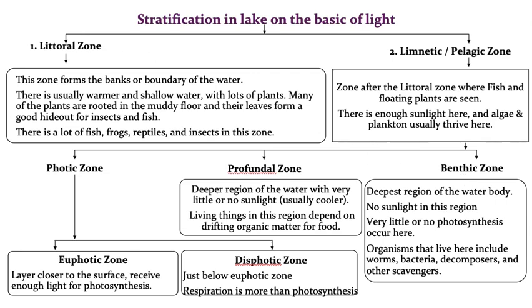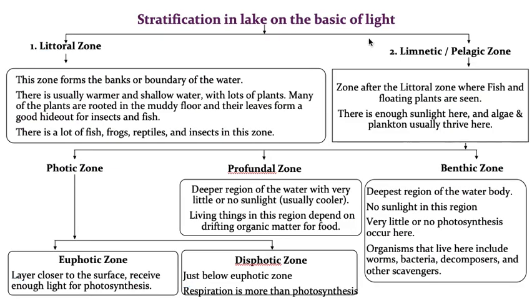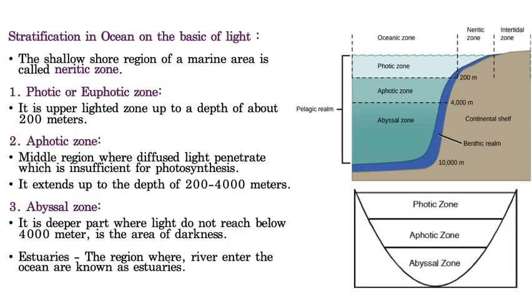Now the next point is stratification of ocean on the basis of light. Till now we explained about the lake, whereas now we are going to explain about the sea water. The shallow region or the bank of the ocean is called the neritic zone. Here I'll show you. So this is called the neritic zone. Just as you consider the bank of the lake as littoral, the bank of the ocean is called the neritic zone.